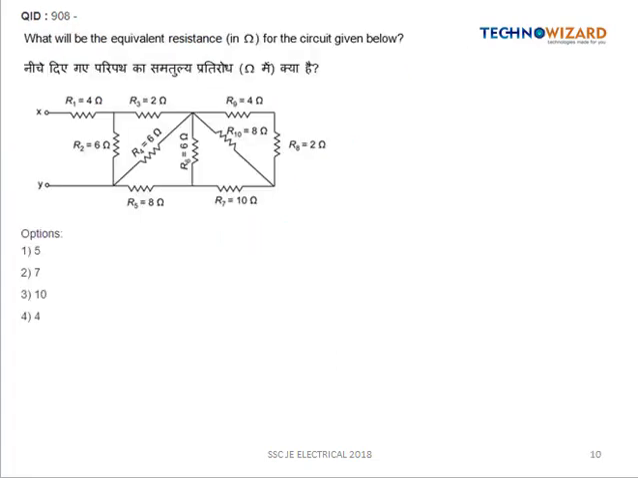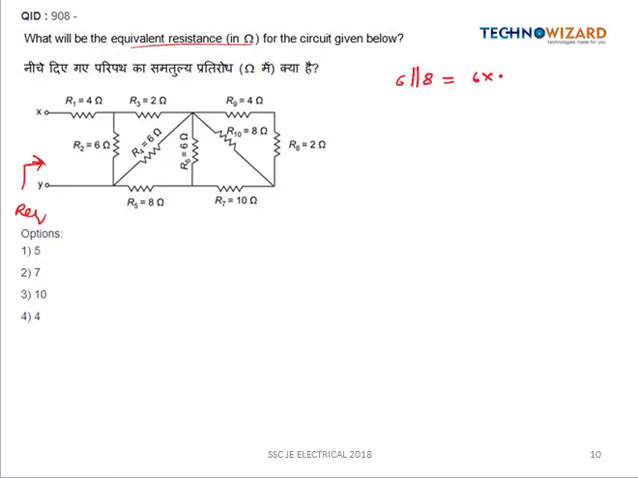Next question is, what will be the equivalent resistance in ohm for the circuit given below? Now we have to find out the R equivalent from here. See here, R8 and R9 are connected in series, and in series we add the resistances. So this will be equal to 4 plus 2, which is 6. Then this 6 will be connected in parallel with R10, which is 8 ohm.